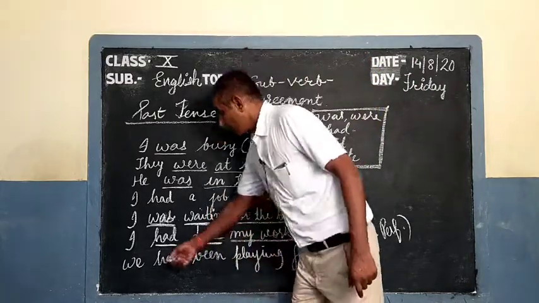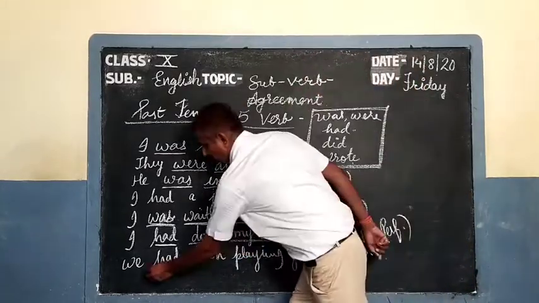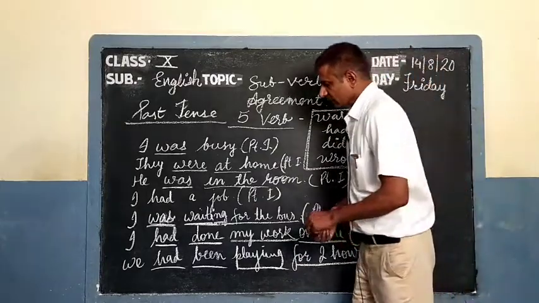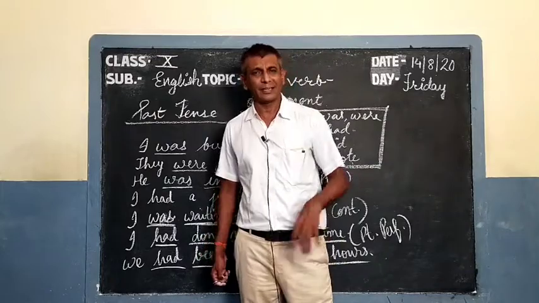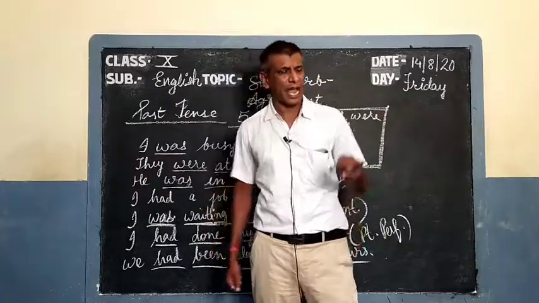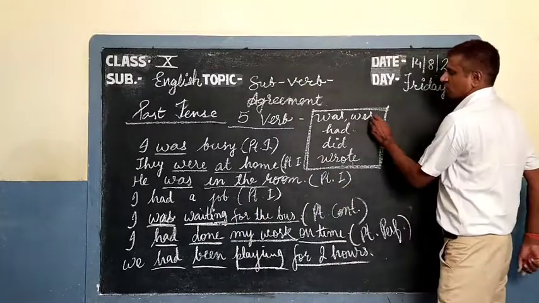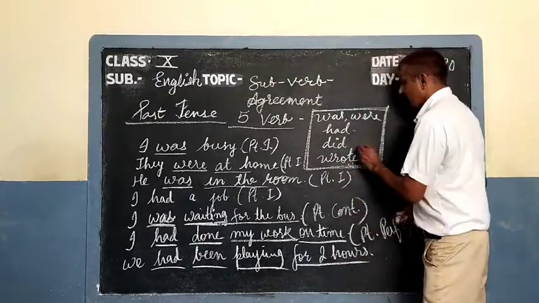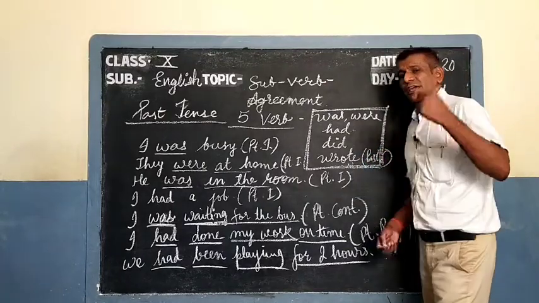Well, we had been playing for 2 hours. Now, verb phrase. Now, had means past. I have told you many times, out of 5 means past. Out of 5 means was, were, had, did and wrote. Wrote means any second form, past form of any verb.